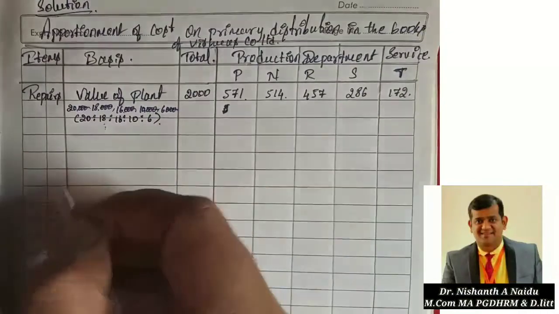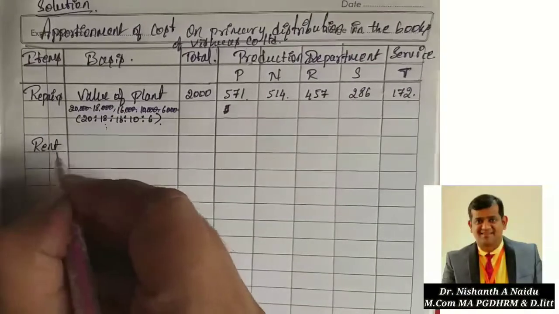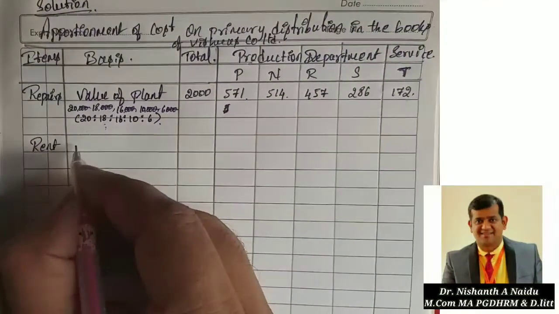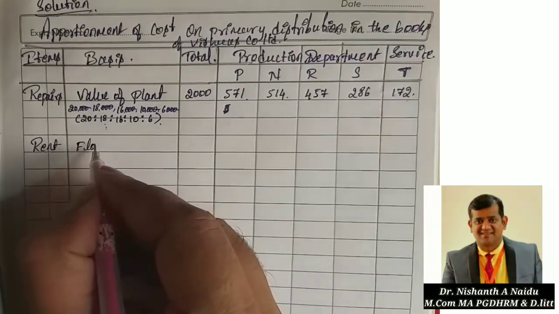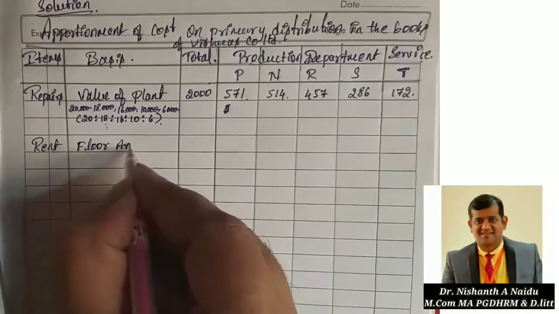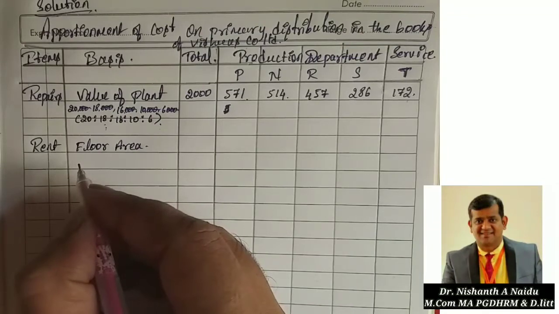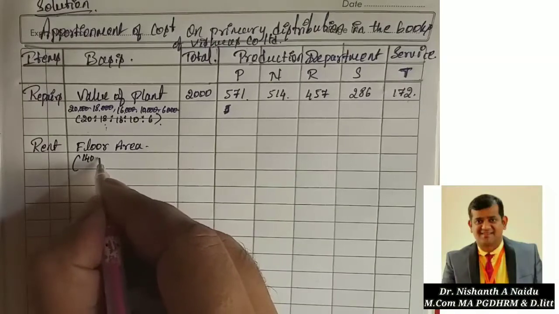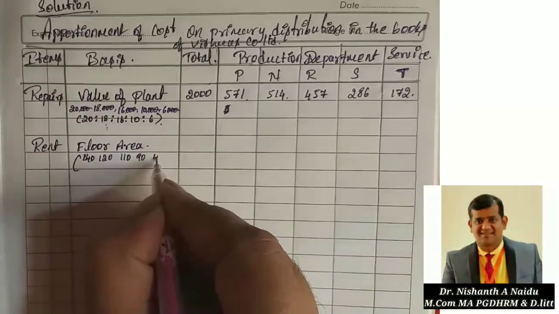Repairs is done. Now look at the second expenditure, that is rent. So rent is always distributed on the basis of what? Floor area. Correct. Rent is always on the basis of floor area. So what is the area he has given in the question? I am writing here 140, then 120, then 110, then 90, then 40.